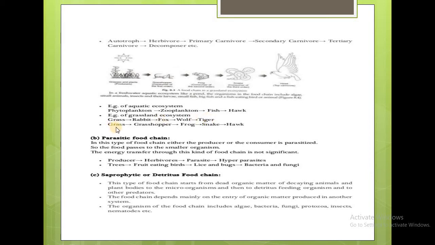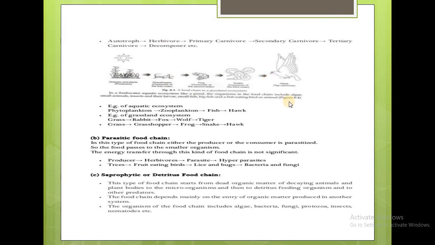And when you come to the grassland ecosystem, the grasses occupy the autotroph level, then they are eaten by the grasshopper, the herbivore. Then the herbivore is eaten by the primary carnivore, which is a frog, and the frog is eaten by the snake, the secondary carnivore, and the snake is eaten by the hawk, the tertiary carnivore. So you can give this as an example for the grazing food chain, whether aquatic, grassland, or terrestrial.